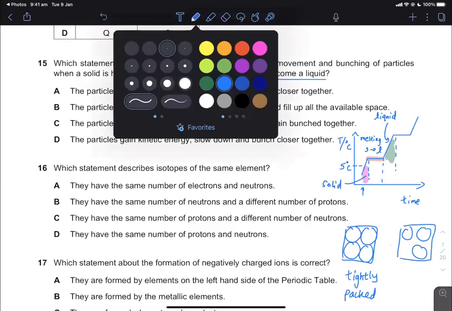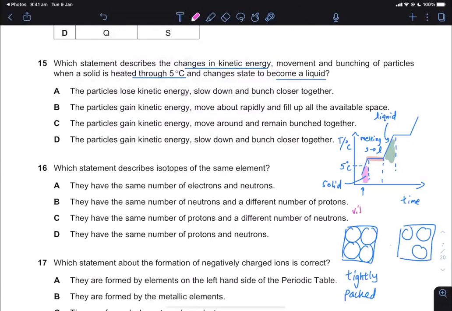As a solid, you only vibrate about fixed positions. But when you are liquid, you can slide past each other, because liquid particles have a little bit more space in between.